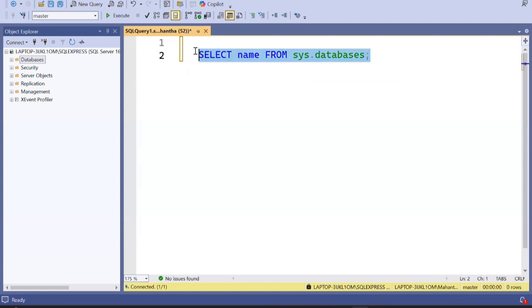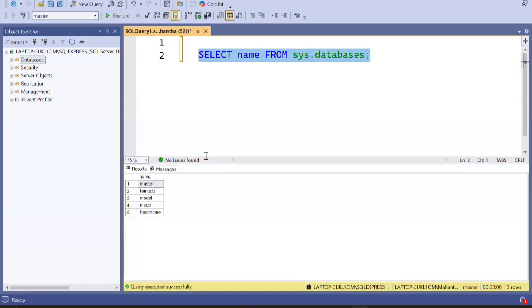This is a system-related table where it stores the databases. If I execute this, can you see the names of the databases? Master, tempdb, model, msdb, healthcare. Can you confirm you can see a healthcare database here? Say yes. Okay, yes.